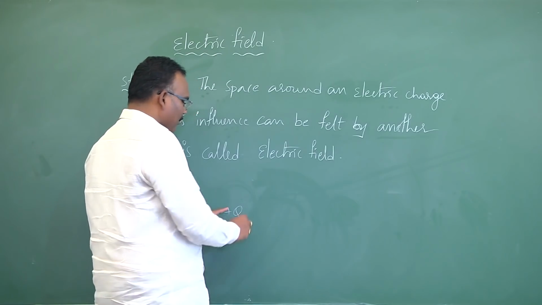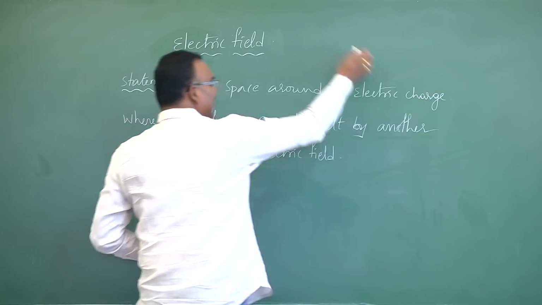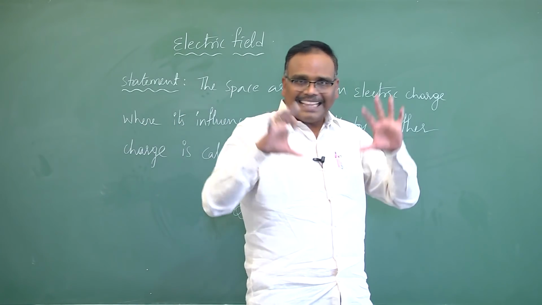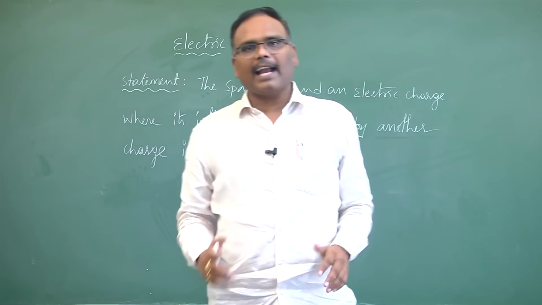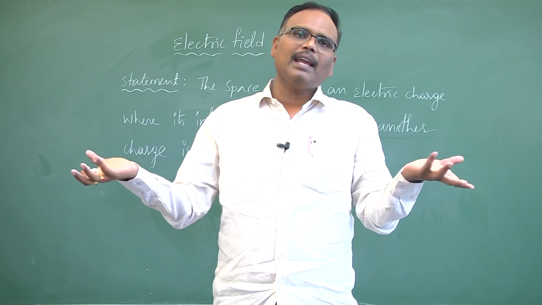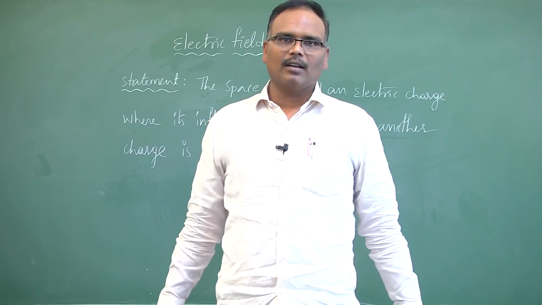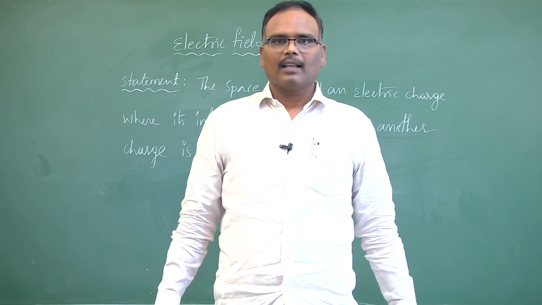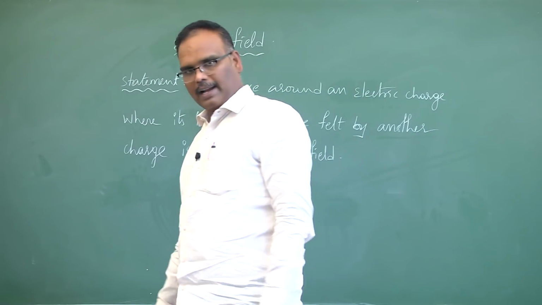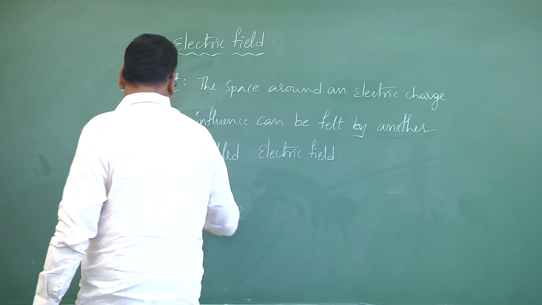That means by taking that distance as a radius, if we construct a sphere, in that spherical region inside, this charge's influence will be felt by any other charge placed within the sphere. That region of space is called the electric field produced by this charge.